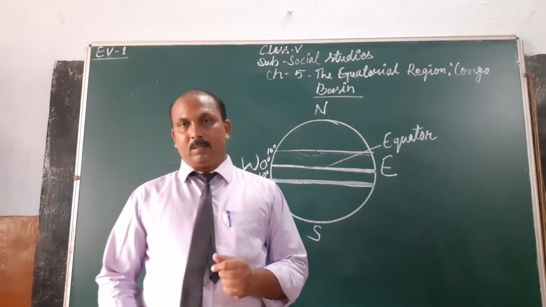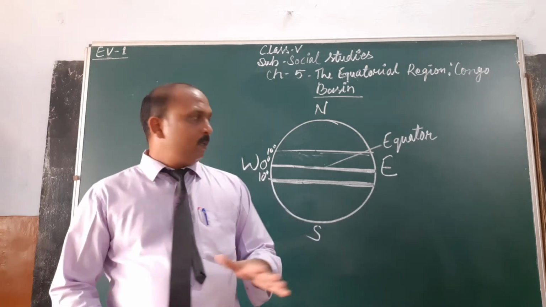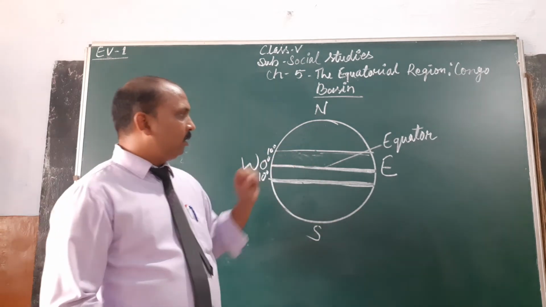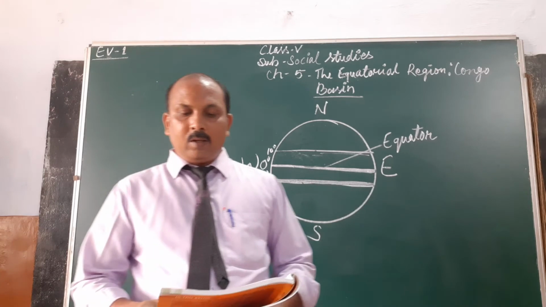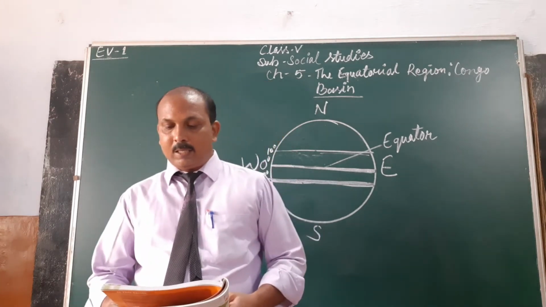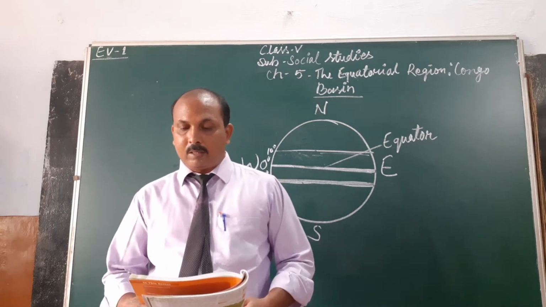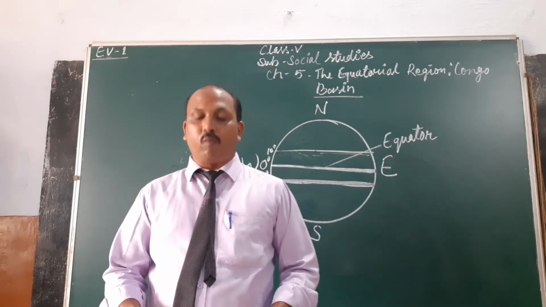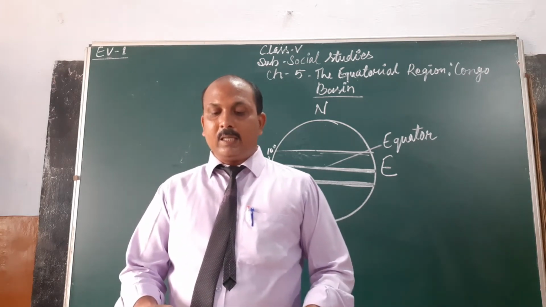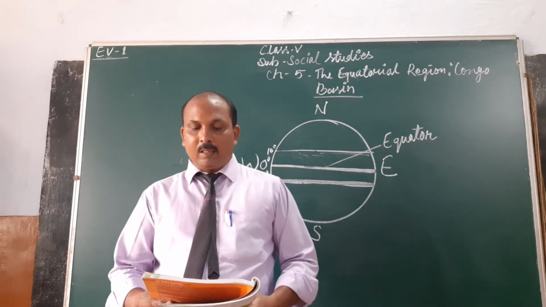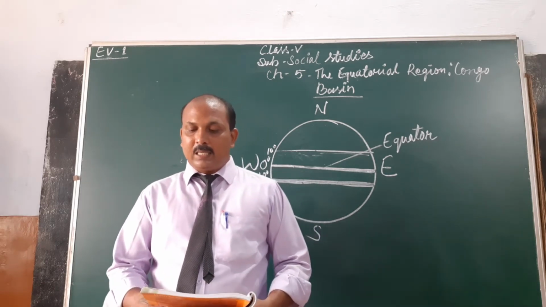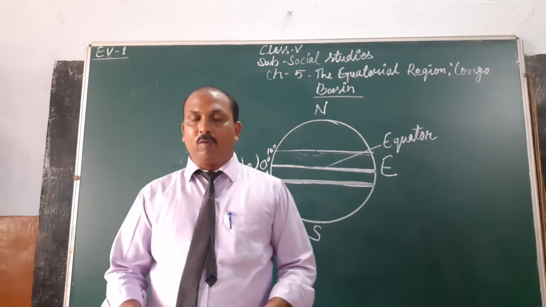The seas around it evaporate fast because of the heat, and that is the reason for humidity and rainfall.